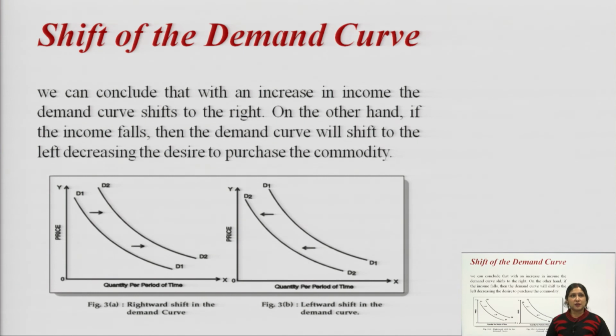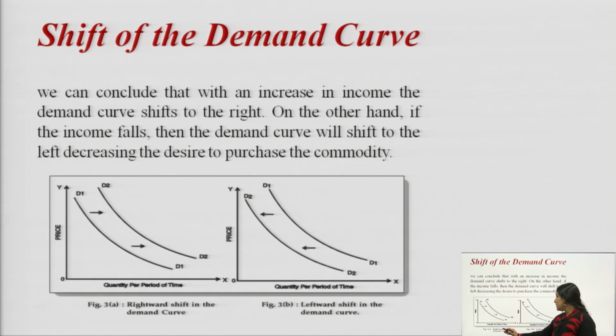So, shift of demand curve, we can conclude that with an increase in income, the demand curve shifts to the right. On the other hand, if the income falls, then the demand curve will shift to the left, decreasing the desire to purchase the commodity. So, shift in demand curve is also known as increase or decrease in demand.